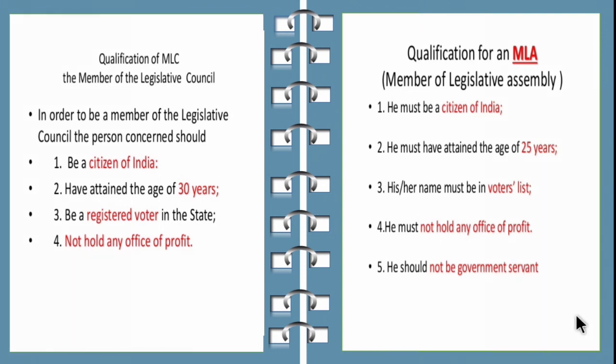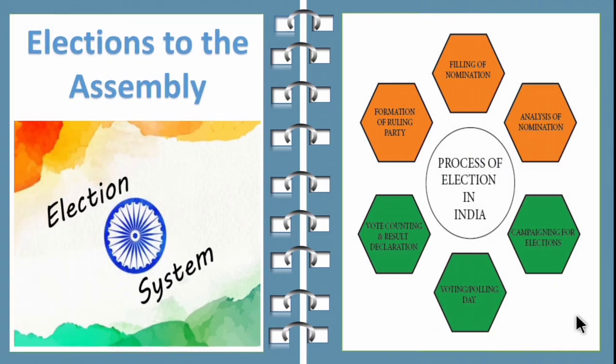So now let's see about the elections to the assembly. What is the election process in the state? First is filling of nomination. First we have to nominate the member. Next, analysis of nomination. Then the campaigning process. The MLAs or the members who are representing a particular constituency will start their campaign process. They will convince the people why they need to vote for them. Next is voting day, then vote counting and the result declaration day, and finally the formation of the ruling party.